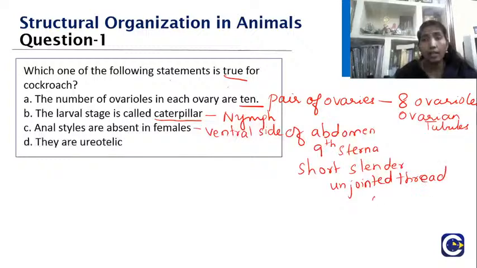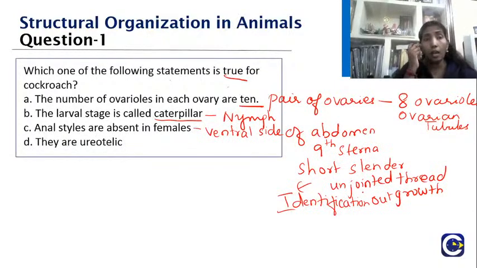They are meant for sexual identification, because cockroach shows sexual dimorphism. So how do we identify whether it is male or female? By the presence of the anal styles. They are present in the male, whereas absent in the females.